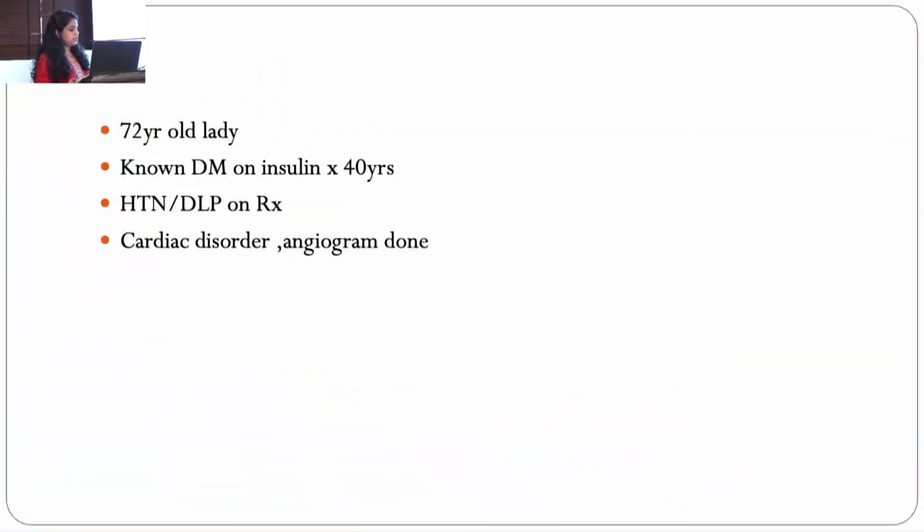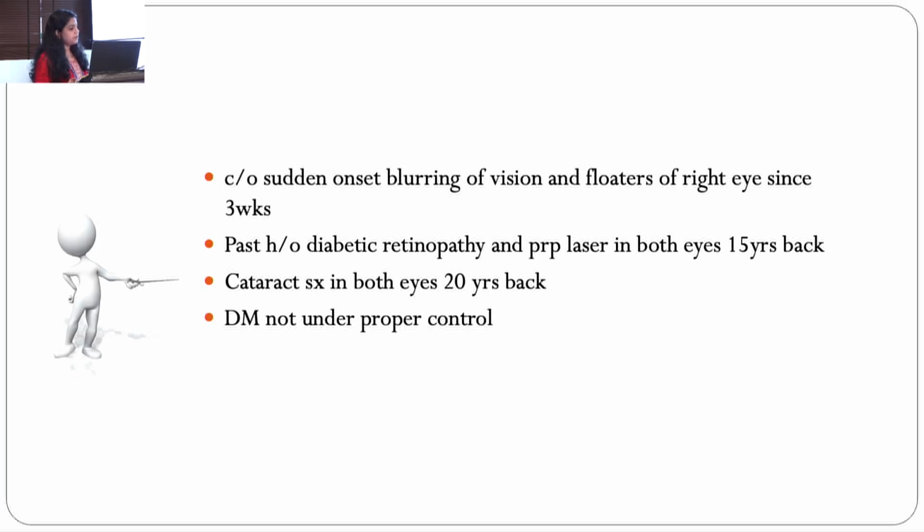I am going to present a case of a 72-year-old lady. She is a non-diabetic, hypertensive and dyslipidemic patient with a cardiac disorder on treatment. She came with complaints of sudden onset blurring of vision and floaters in the right eye since 3 weeks. She gives a past history of diabetic retinopathy with laser done in both eyes 15 years back and cataract surgery in both eyes 20 years back, and her DME is not under proper control also.